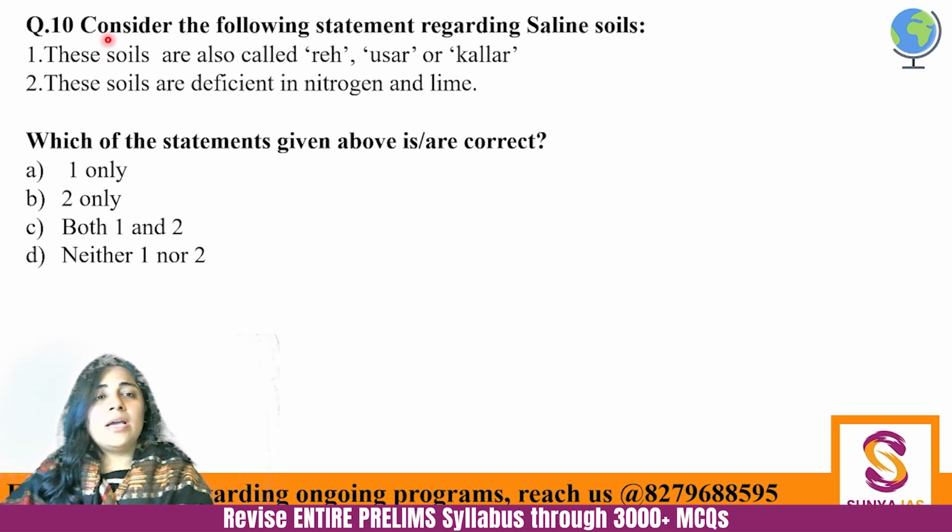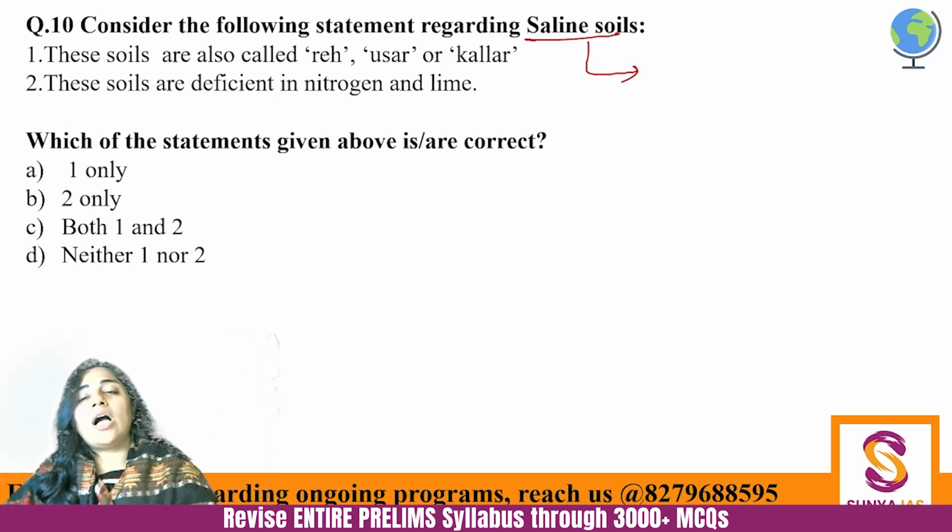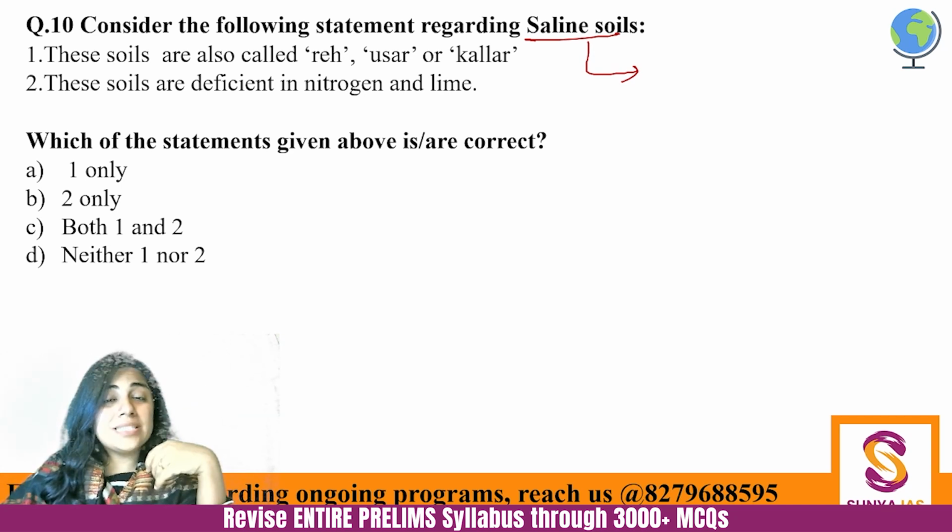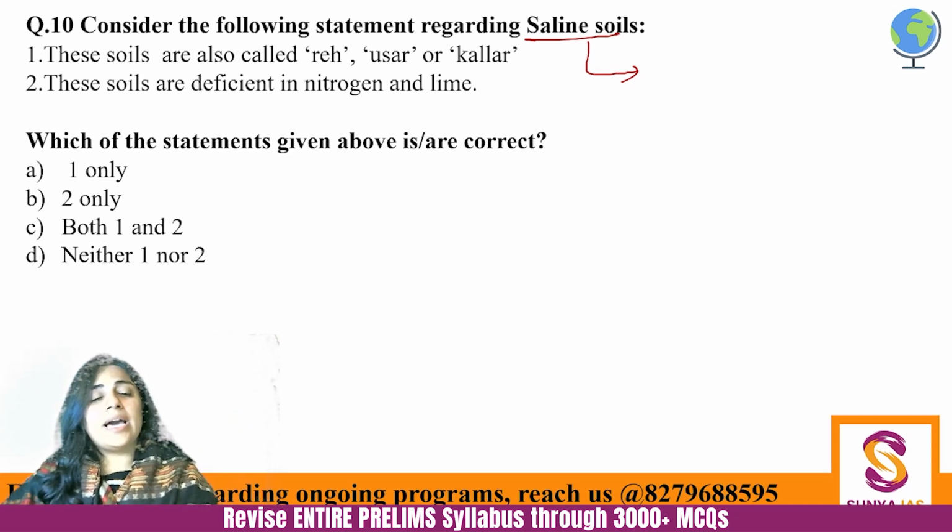Next. Consider the following statements regarding saline soils. These soils are also called reh, usar or kalar. And these soils are deficient in nitrogen and lime. So which of the given statements are correct? Saline soils are basically those soils in which a layer of salt is deposited. So this is one step further from the arid soil.